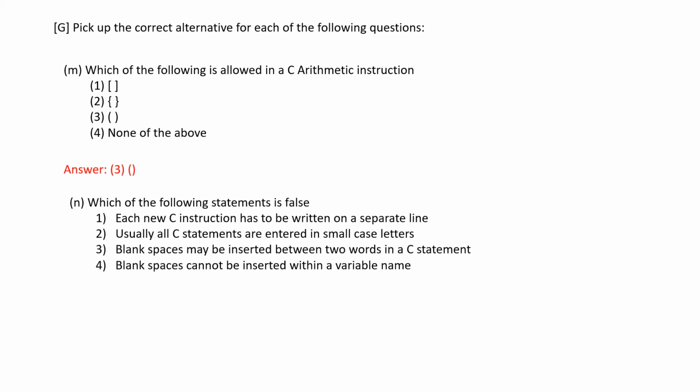Which of the following statements is false? Each new C instruction has to be written on a separate line. This is false, and all the others are true. All C statements are entered in small case letters. Blank spaces may be inserted between two words in a C statement. Blank spaces cannot be inserted within a variable name.